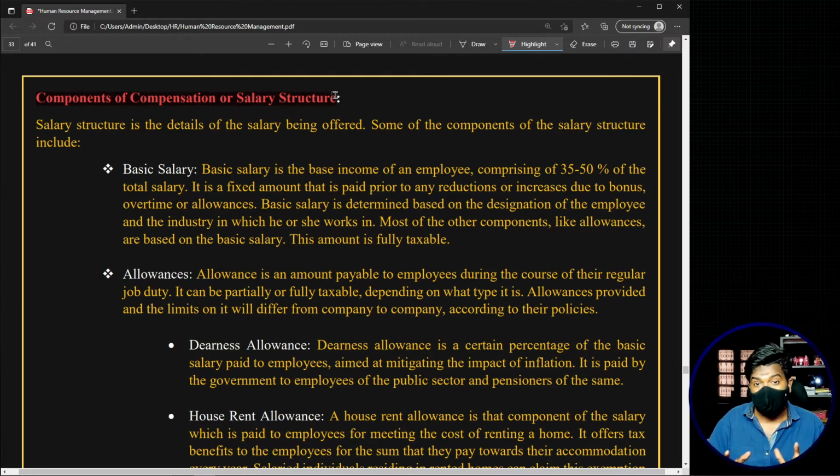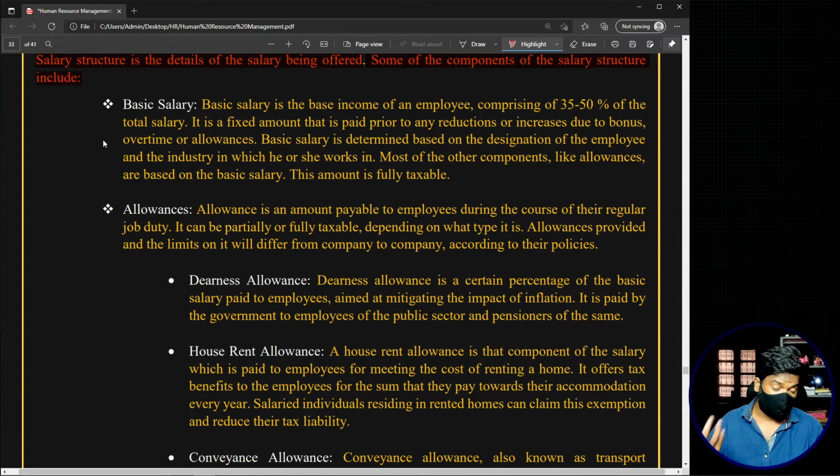So now let's look at the most commonly seen components of compensation. Salary structure is the details of the salary being offered. We will be looking at the most commonly seen components of compensation. There may be many more, but we will be looking at certain basic things. The first and foremost component of the salary structure, the first thing that comes to our eye, is the basic salary.